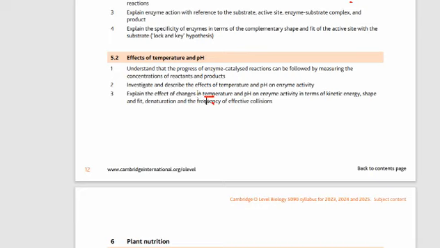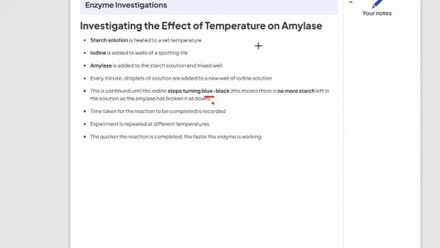So what we're going to do is take a starch sample and add iodine solution to it. As we already know, for the test of starch we need iodine, and it will turn blue or black. That means starch is present, but we have to check the effect of temperature on amylase activity. So we take the starch solution, add the iodine, and then also add the amylase. Amylase is an enzyme